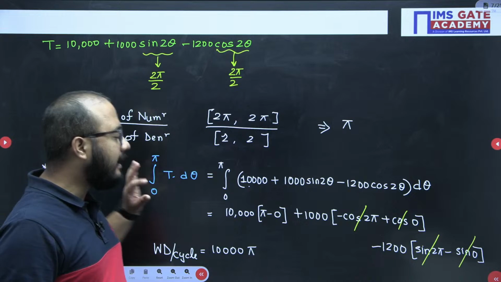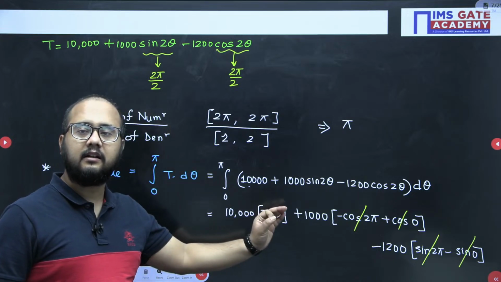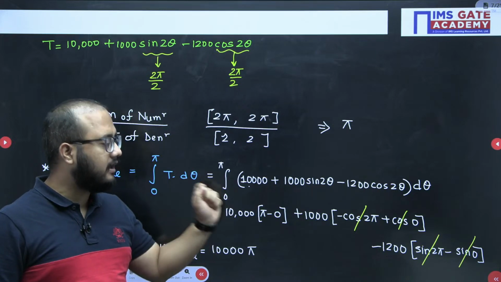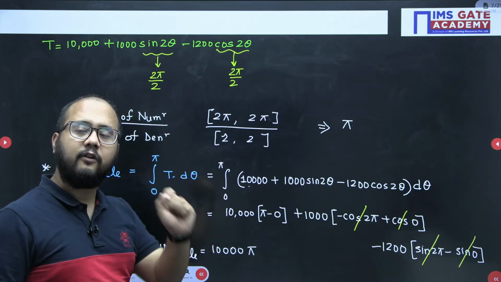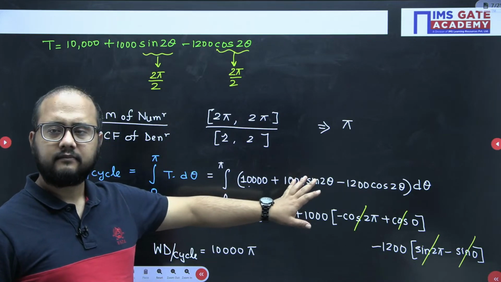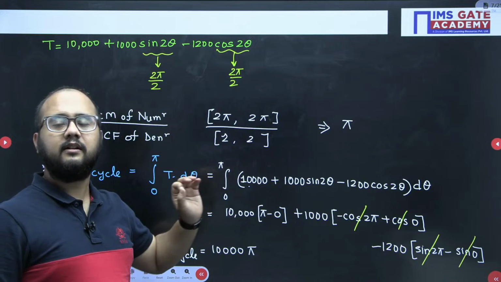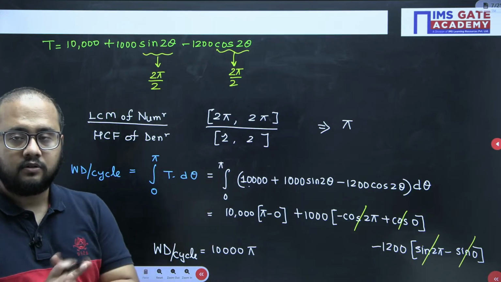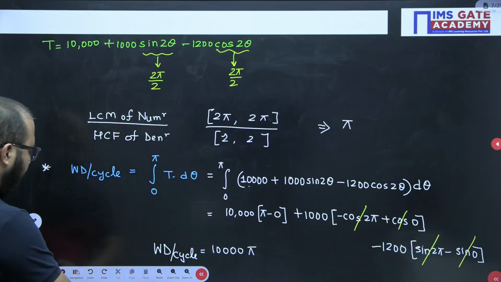So please be careful while doing this integration part, because chances of mistakes are maximum here. Maximum students make mistakes in the integration part, that I have seen. So be careful while doing such kind of integration.